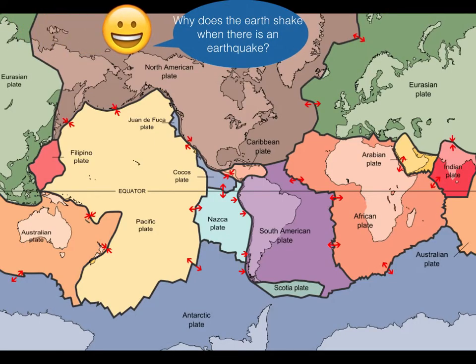Why does the earth shake when there is an earthquake? While the edges of the faults are stuck together, the rest of the block is moving. The energy that would normally cause the blocks to slide past one another is being stored up, until the force of the moving block finally overcomes the friction of the jagged edges of the fault and it unsticks. All the stored up energy is released.